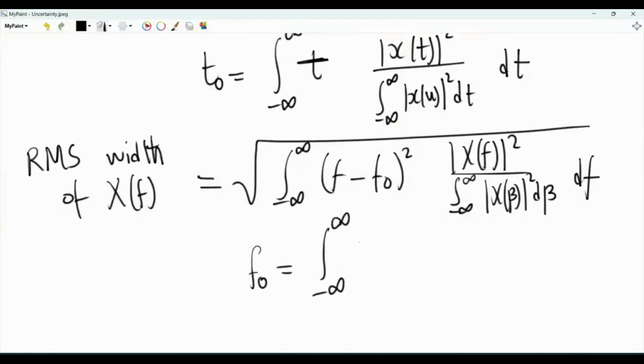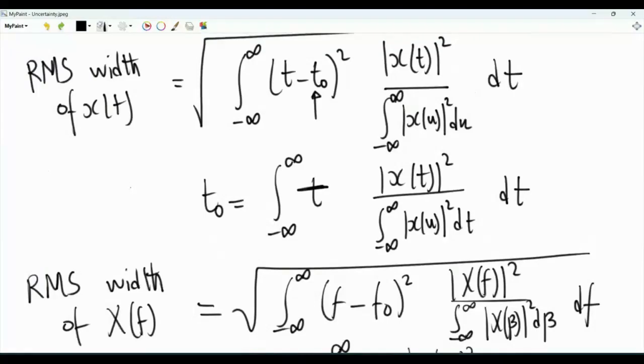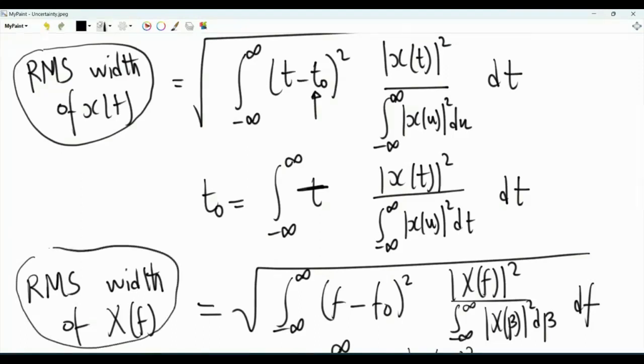So this will be the integral from minus infinity to infinity of f, and then we multiply by this quantity that looks like a PDF. So this is the RMS width of big X(f), a reasonable measure of the width of the continuous time Fourier transform of x(t). So what is the uncertainty principle? The uncertainty principle is that if we take the RMS width of x(t) and the RMS width of its continuous time Fourier transform, and we multiply these two, the product is greater than or equal to 1 over 4 pi.